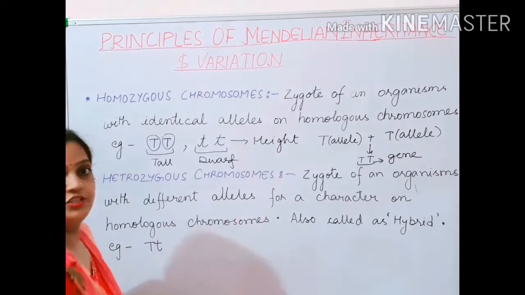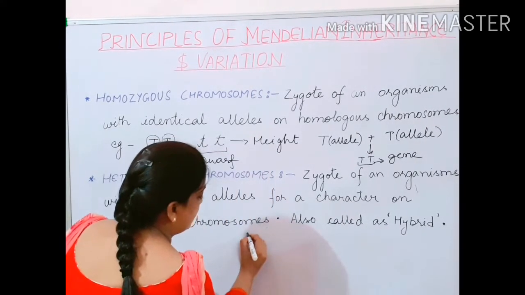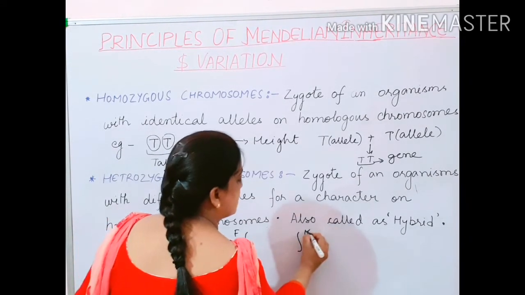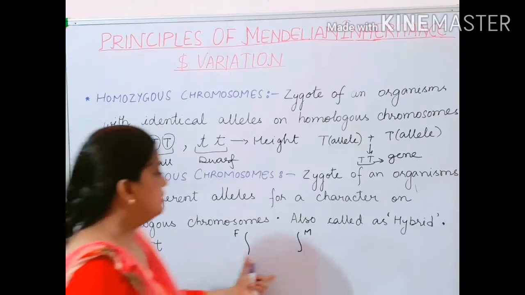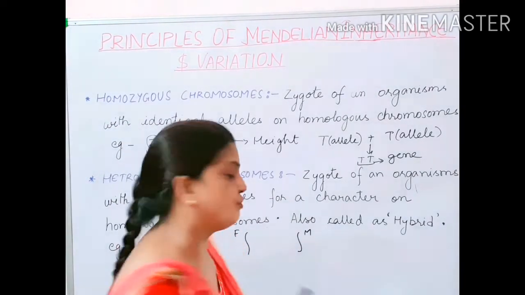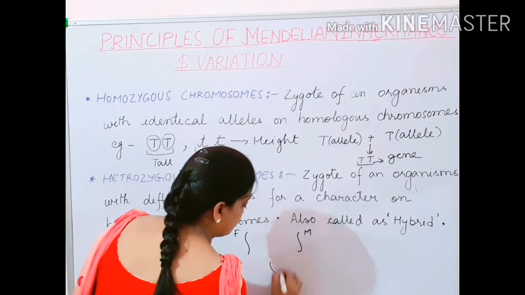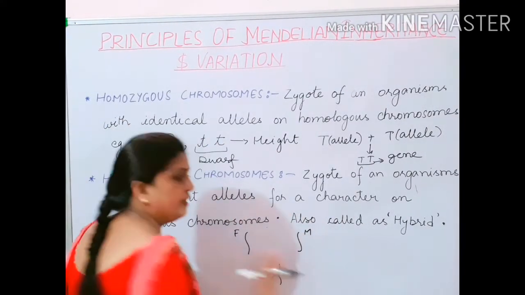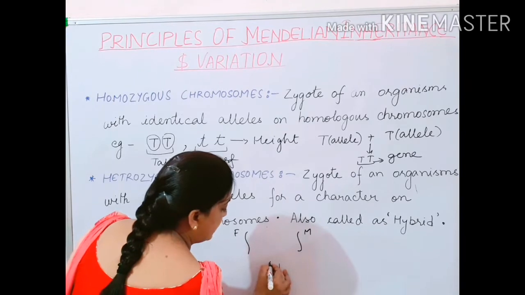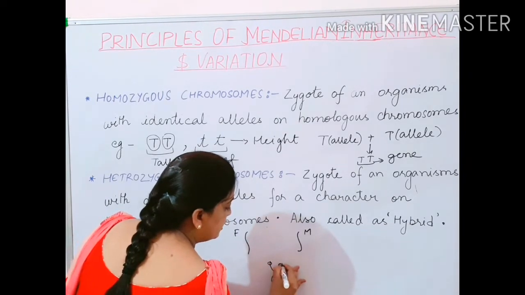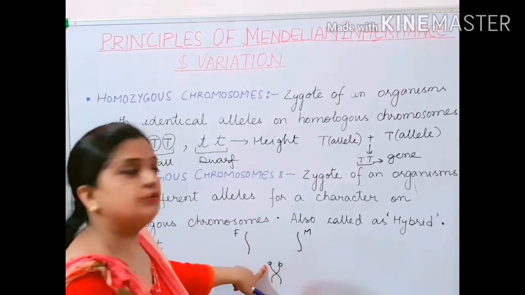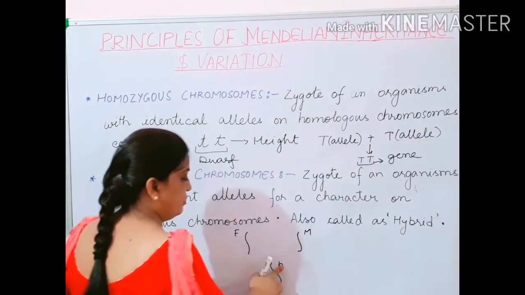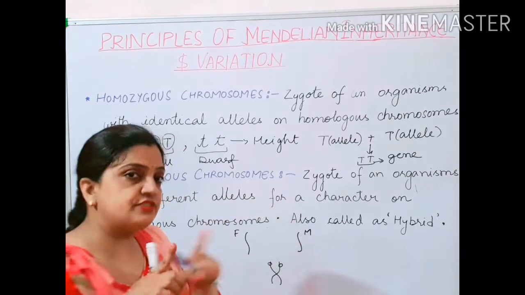Definition I will be mentioning now. One of the chromosomes is coming from a father and one is coming from a mother. Now they are making a set of chromosomes. If I take the example of height, one of the genes is coming from the father and another is coming from the mother, and it is coming on the same position if it is of the same size.